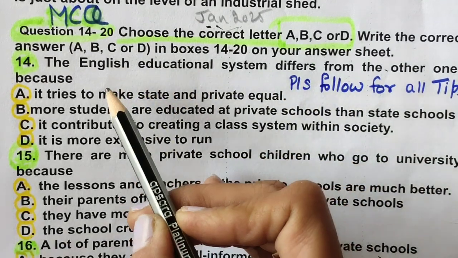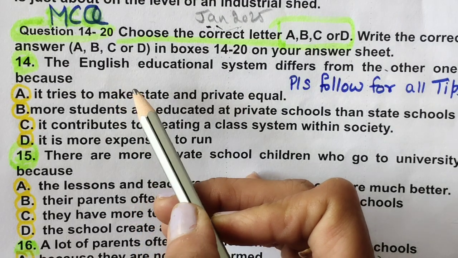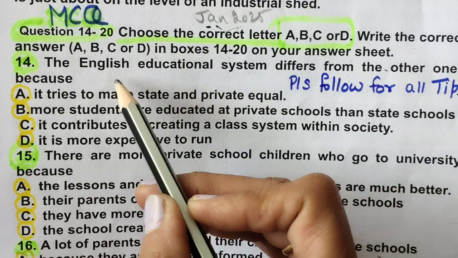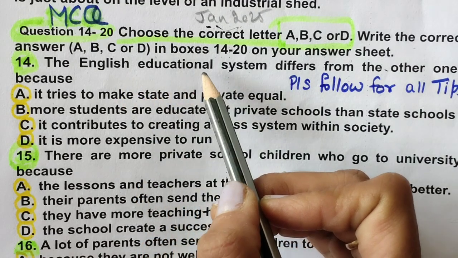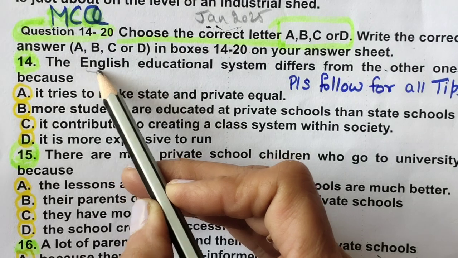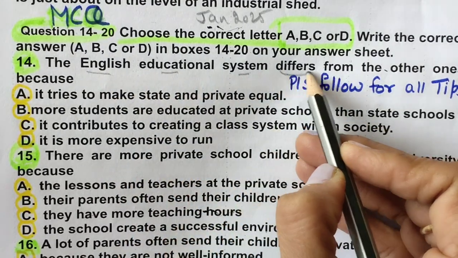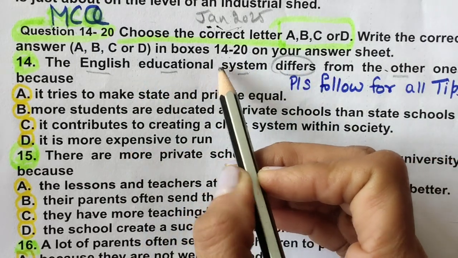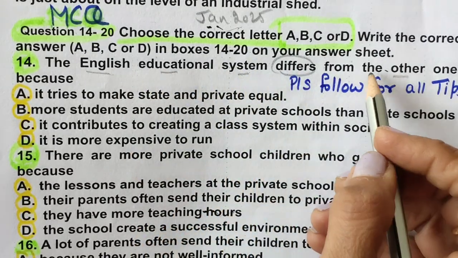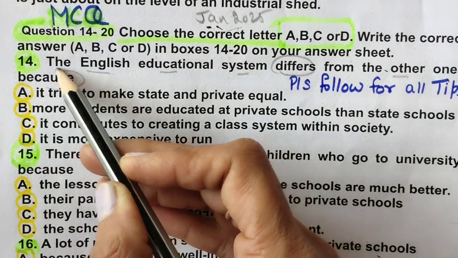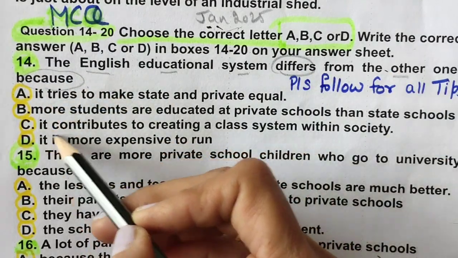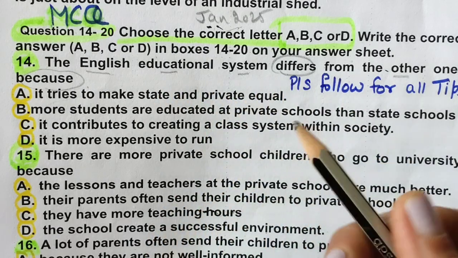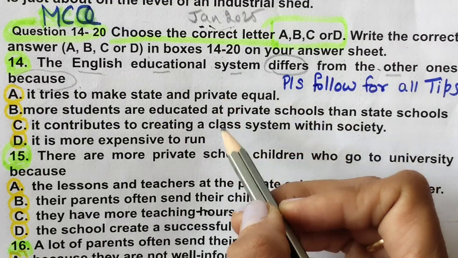Wherever you get a multiple choice question, whether in reading or in IELTS listening, first of all, always read the question statement. What is the demand of the question statement? The English educational system differs from the other ones. So they are just comparing things. Now we need to find the reason, and these four reasons they have given, but only one is correct. The other three are incorrect. But how will we find which one is correct?